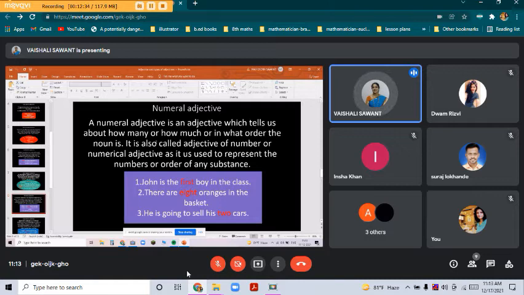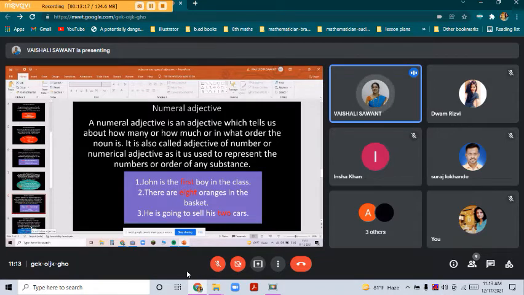First one, John is the first boy in the class. Now you can see in the first sentence, first is highlighted. So he is the first boy, so a number is there. Second, there are 8 oranges in the basket. So how many oranges are there? 8 oranges. So 8 is coming in numeral adjective. Third, he is going to sell his 2 cars. Here also the number is there, that is 2. So first, 8 and 2 are the number forms which come in numeral adjective. Whenever a number is coming in the sentence, that comes in numeral adjective.